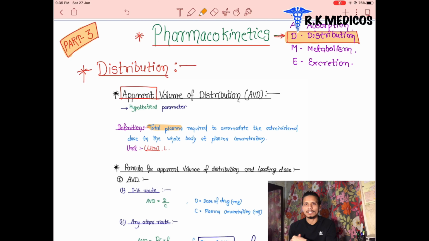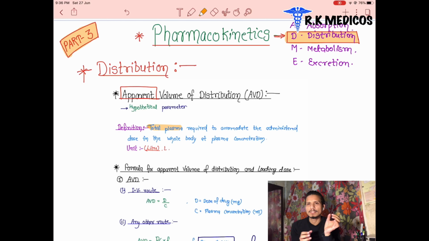Absorption we discuss in the second part of our pharmacokinetics topic. Now in the third part, we discuss distribution, and in the fourth part we discuss metabolism and excretion both alone. Now we discuss what is pharmacokinetics.